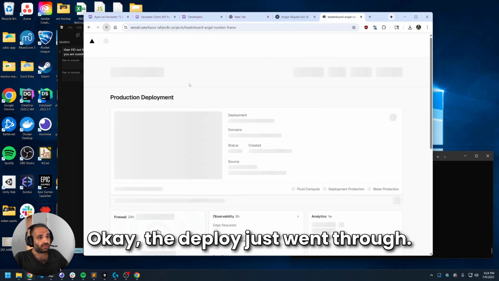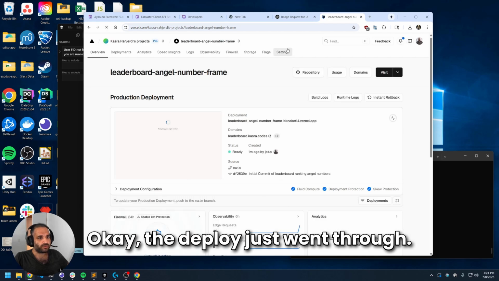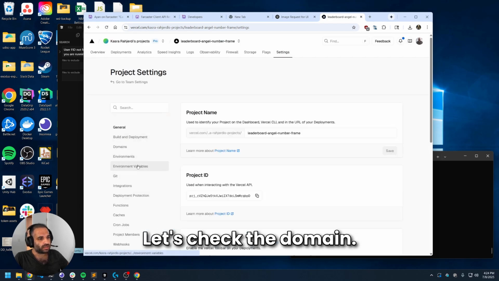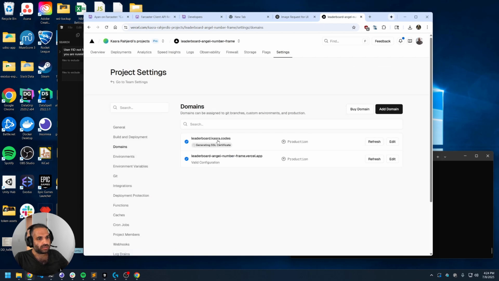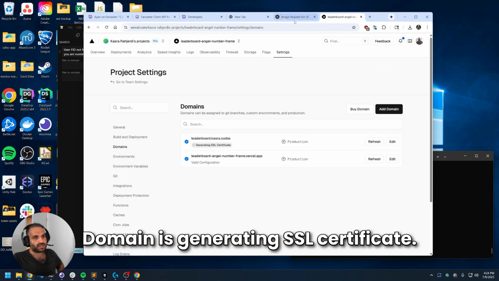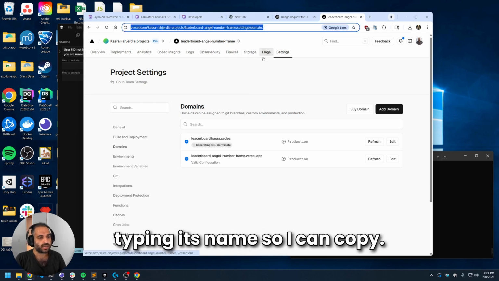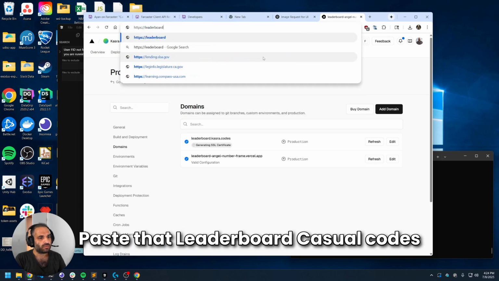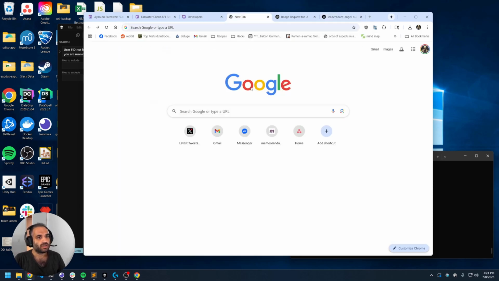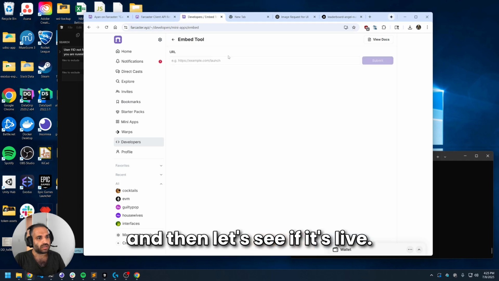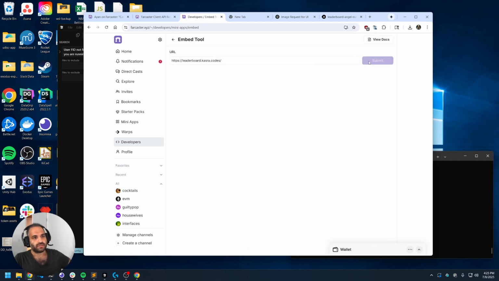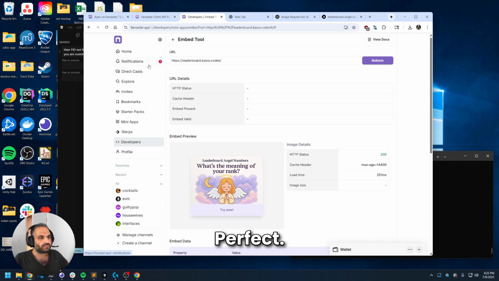Okay, the deploy just went through. Let's check the domain. Domain is generating SSL certificate. I'm just going to start typing its name so I can copy paste it. Leaderboard.casra.codes. And then let's see if it's live. Perfect. Done.